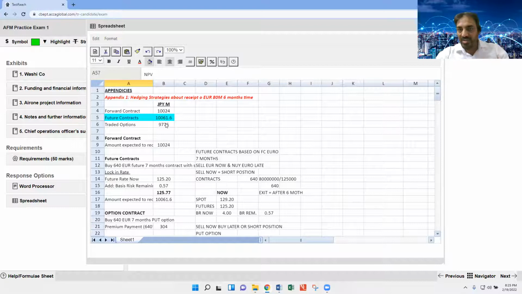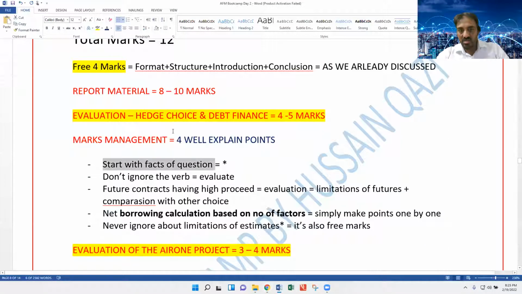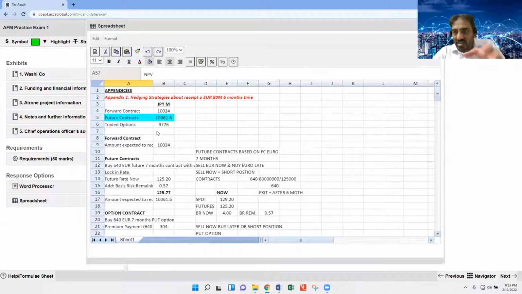Reference the appendix and quote the numbers. Number 2, don't ignore the word evaluate.